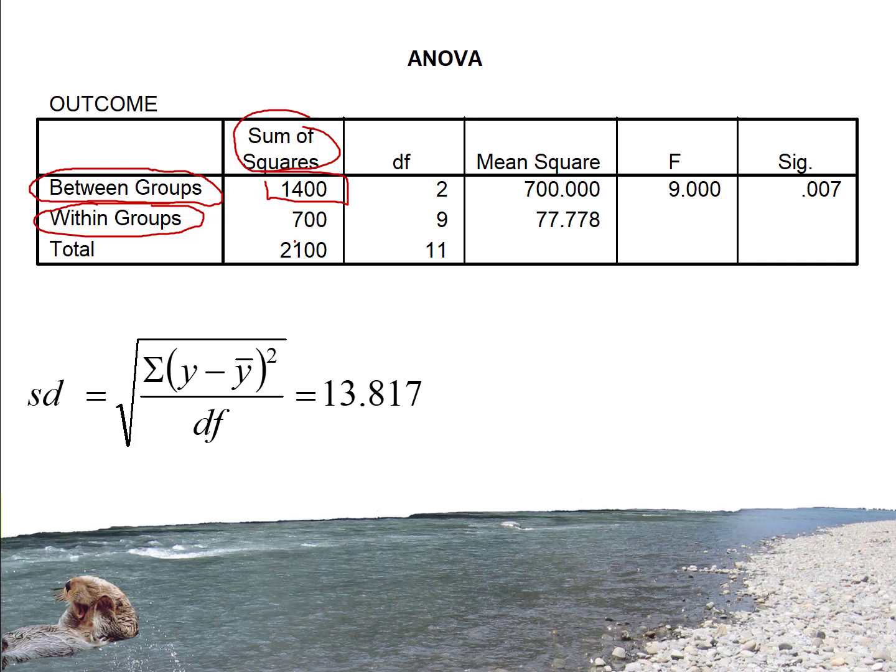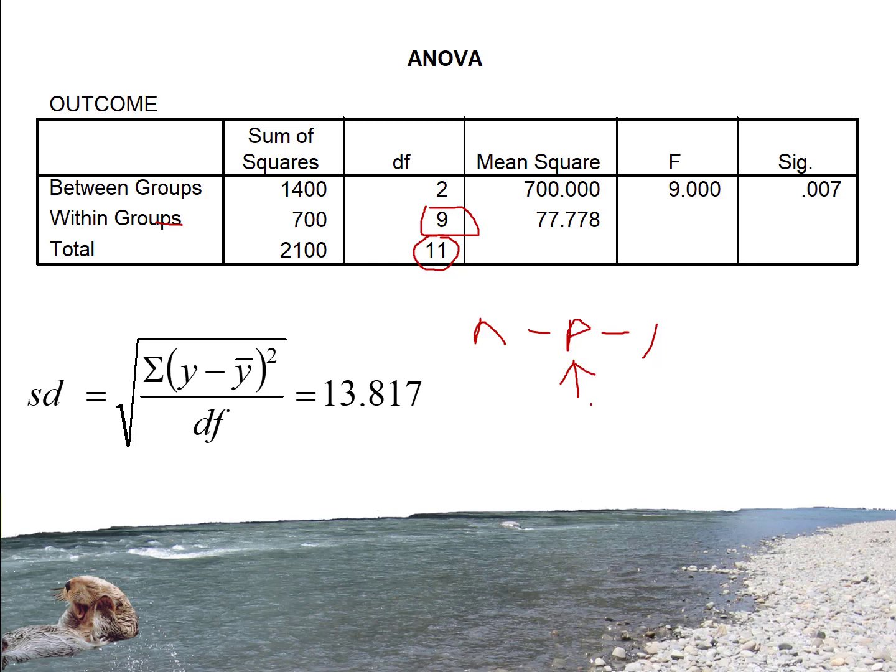And when we calculated our error variance, what we're now calling the within groups sums of squares, we got 700. And when we calculated our total sums of squares, we got 2,100. To calculate our F, we take our sums of squares divided by degrees of freedom. Our total degrees of freedom is n minus 1. We had 12 people in the sample, so 12 minus 1 is 11. And our within groups, or error, degrees of freedom is n minus p minus 1, where p is the number of predictors. We'll see that in just a moment.